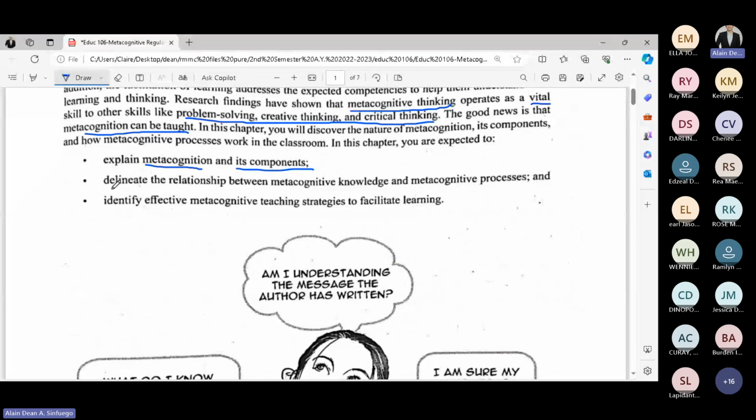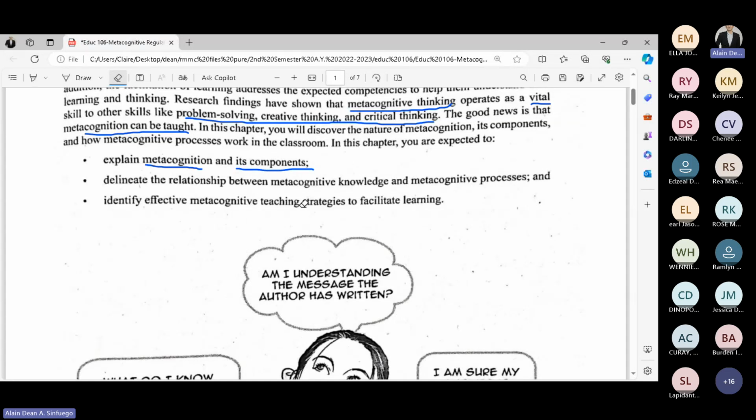Next, you are able to delineate the relationship between metacognitive knowledge and metacognitive processes. When we say delineate, kumbaga, find the relationship or make a connection between metacognitive knowledge and metacognitive processes. And lastly, you're able to identify effective teaching strategies.